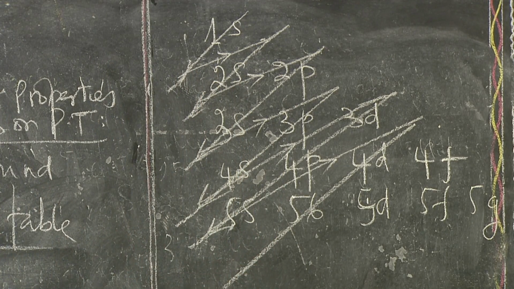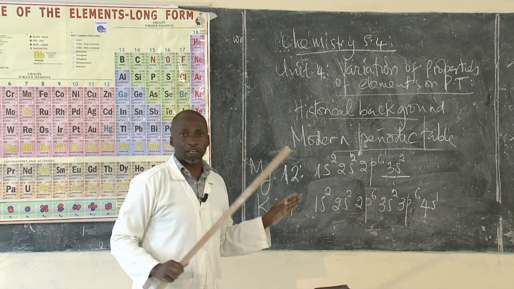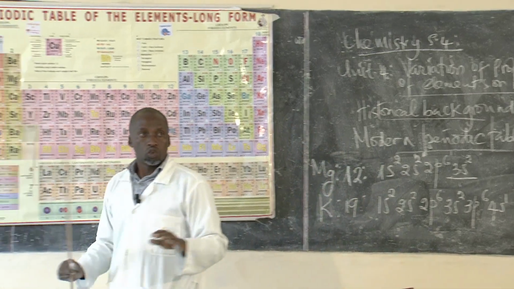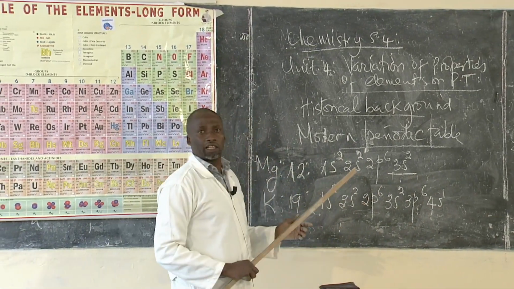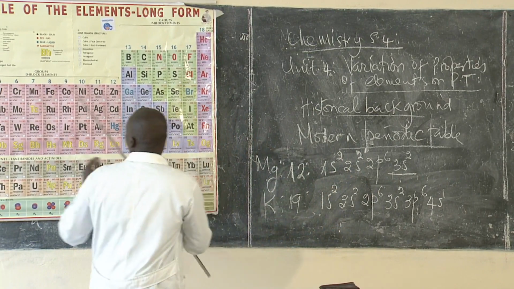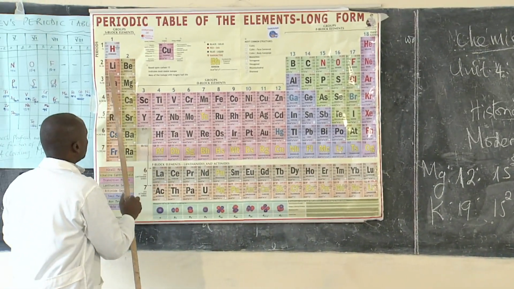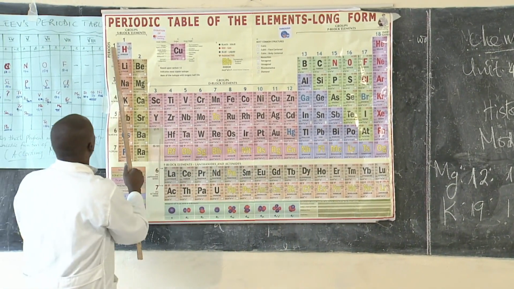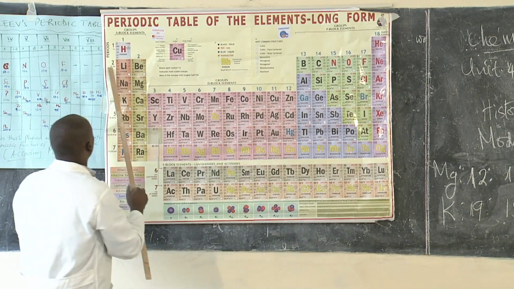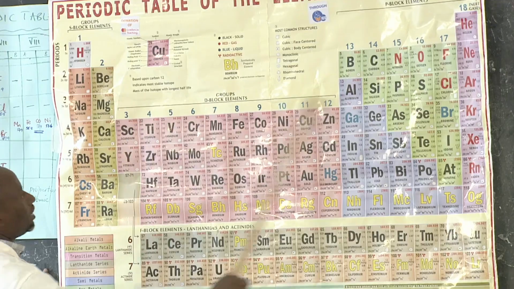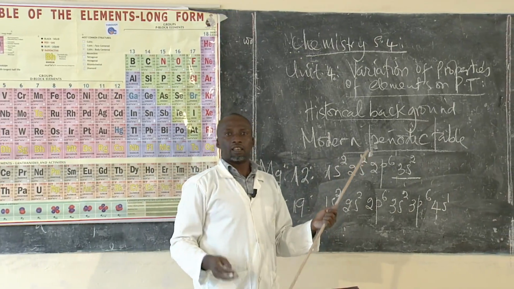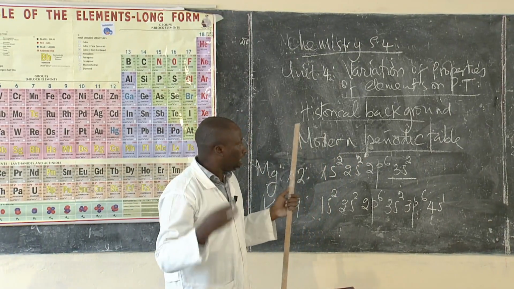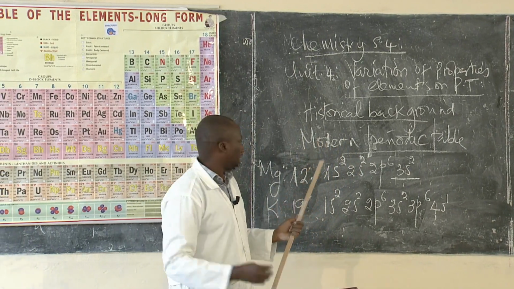Coming back to this, you can easily tell we have determined the block. From the configuration you can also determine the period, because we have these periods. This is period number 1, which has 2 elements, then number 2, number 3, and so on, by looking at the main quantum or energy levels.